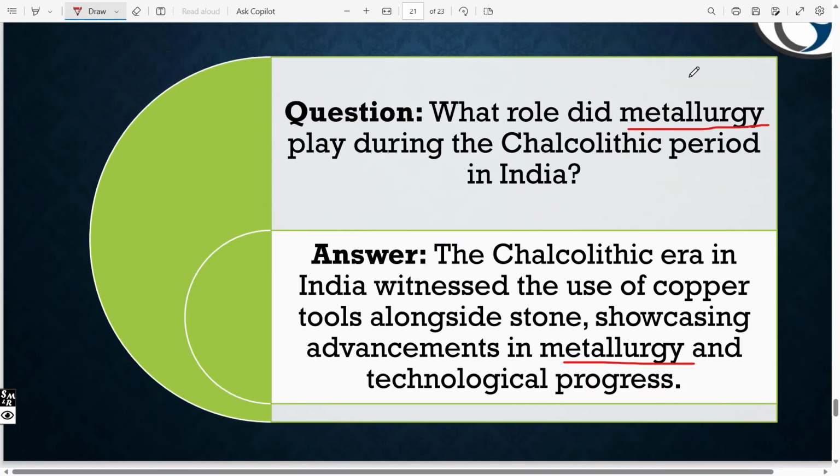So this metallurgy, the use of iron, tools, stones, weapons, whatever comes to be used by human beings comes under metallurgy. When it comes to meteorology, that comes under weather. Okay, you got this point. So they used to follow metallurgy as well as meteorology. Meteorology is nothing but climate.